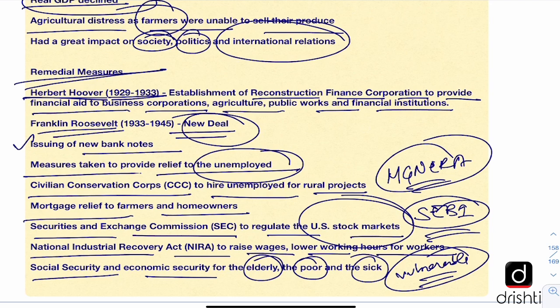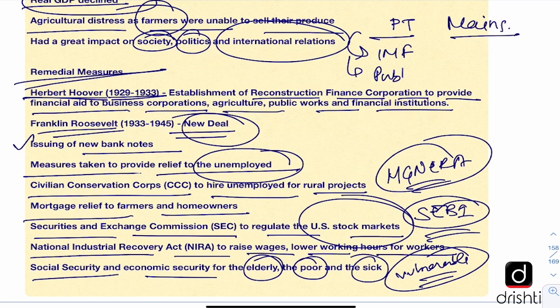Here are all the key points in today's editorial and the key concepts. Now from exam point of view, what we must know from the PT and mains perspective. So for PT, we have to know some important facts like when the IMF was established, which are its important publications and so on, and the year of the Great Depression, the causes, etc.